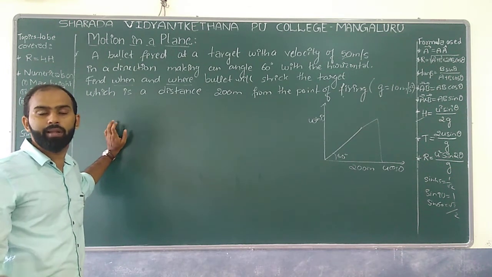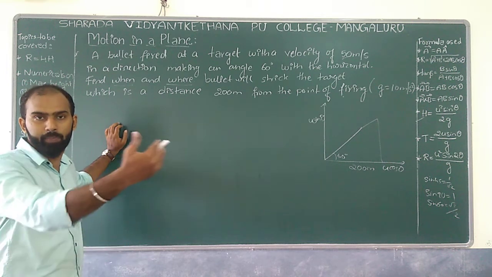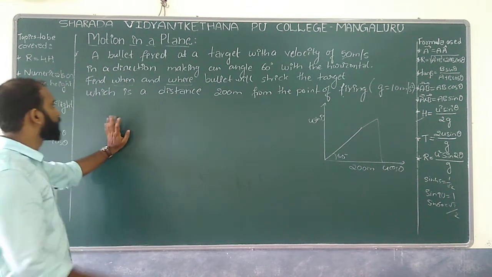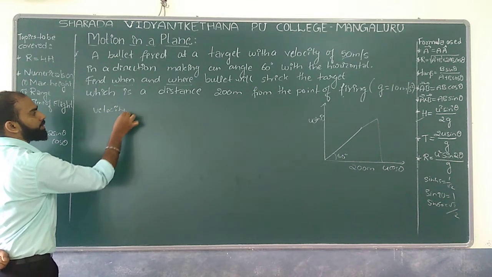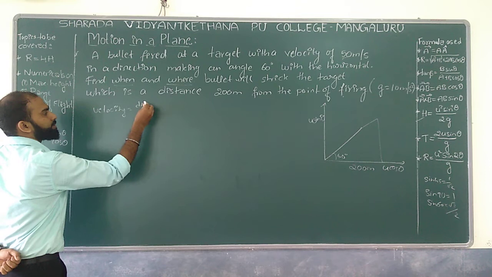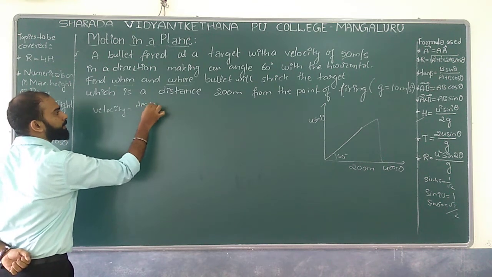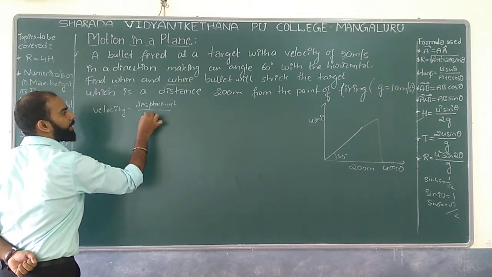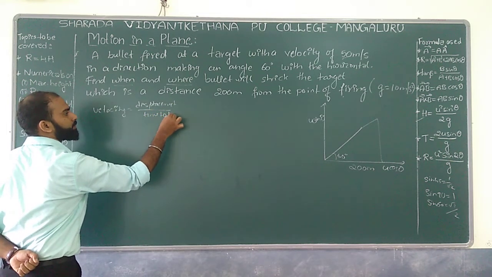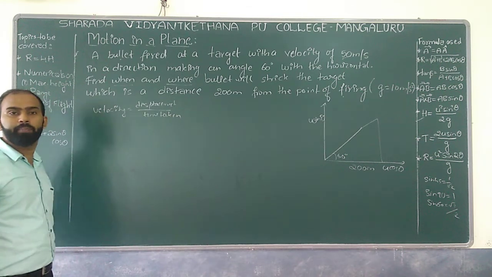So we have a general relation, that is, velocity is equal to displacement divided by time taken, correct? Now we need the time taken.